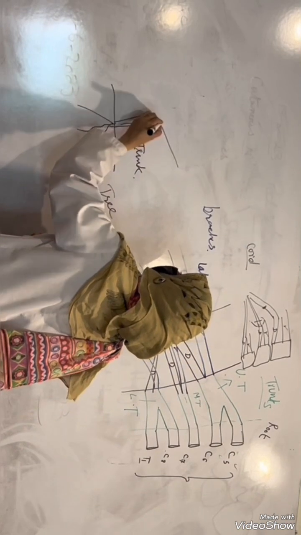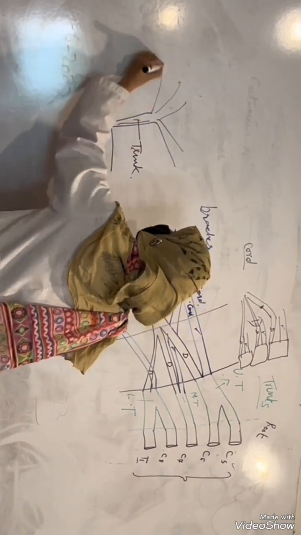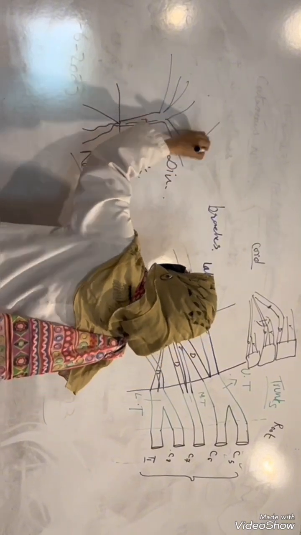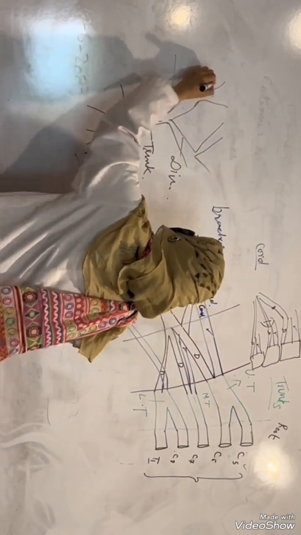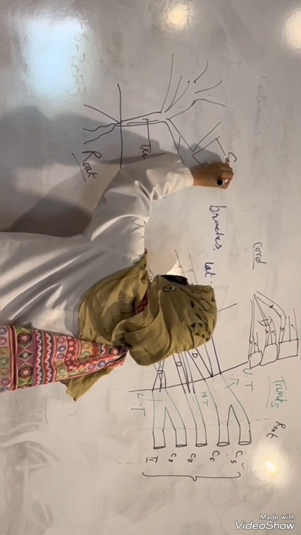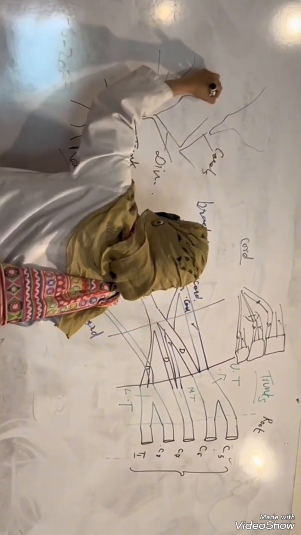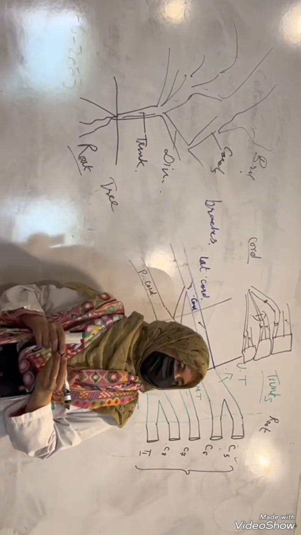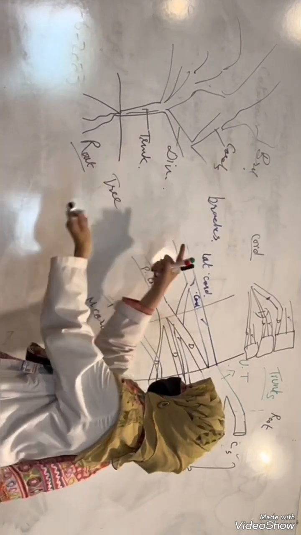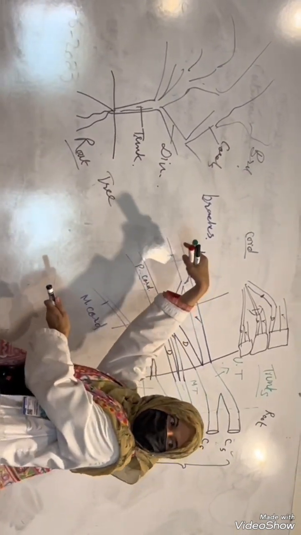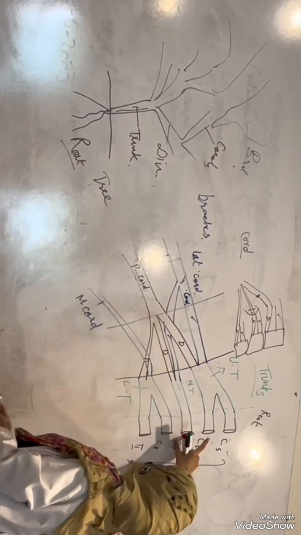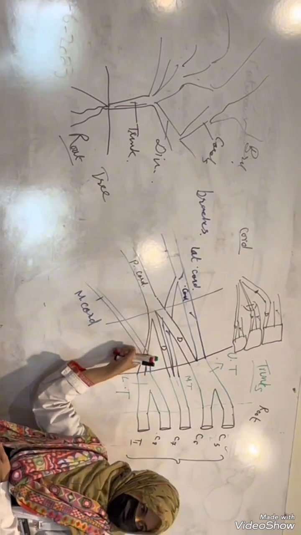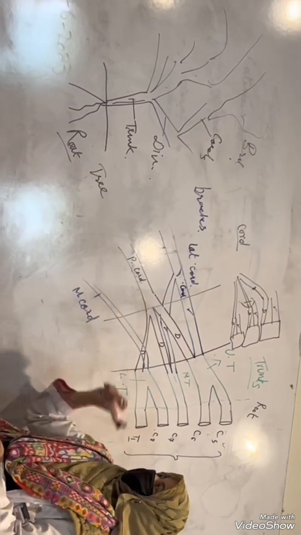Then it gives various major divisions. These divisions are supposed to give rise to the cords. And finally, they will be giving rise to branches. Can you get it? And if I place this tree in this direction, you will remember it for all. That root comes first, then the trunks, then the divisions, right? And then you get three cords.